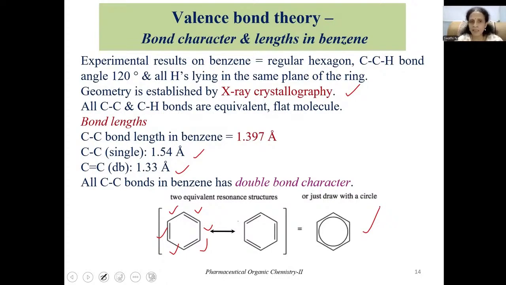Whereas in the Kekulé structure, we keep double bonds at one particular position. That means these bonds are not delocalized bonds, but they are localized bonds in case of the Kekulé structure. And we kept them at 3 alternate positions. That means the true structure of benzene, which we came to know through X-ray crystallographic studies, is the resonance hybrid structure of benzene. It is not the Kekulé structure of benzene. We get the resonance hybrid structure by combining both the Kekulé structures of benzene.